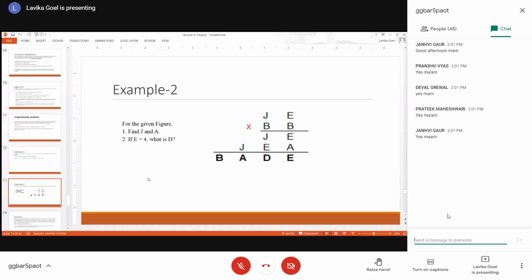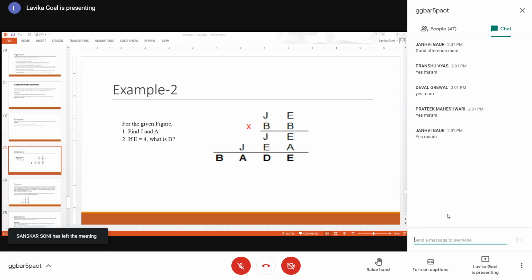From the first row of multiplication, this is basically JE into B. How do we multiply? B into JE is equal to JE, then the next B into JE would be equal to JEA. Like this we multiply, right? So JE into B is actually leading to JE only. In that case, what should be B? Because JE multiplied by B is returning JE only, it is obvious that B would be 1. Right? Yes. So B would be 1 in this case. Correct. So that is how we got B as 1.